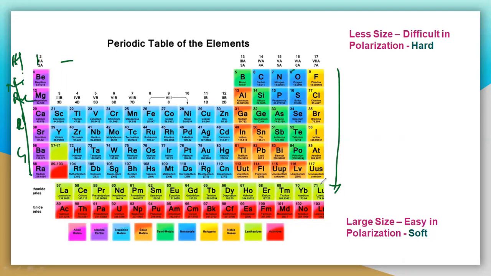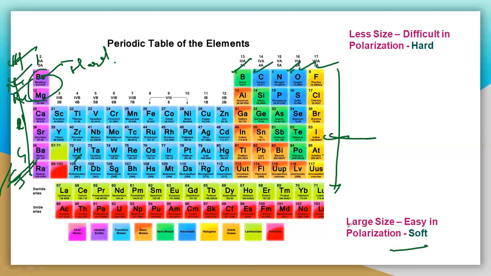Then whatever the upper elements, the boron, carbon, nitrogen, oxygen, fluorine, hydrogen, lithium, beryllium, they are hard. But you can take barium, and in case of lower elements, this iodine, and barium and cesium, they are very large in size, they are soft. The upper elements are very less in size, they are difficult in polarization, they are hard.